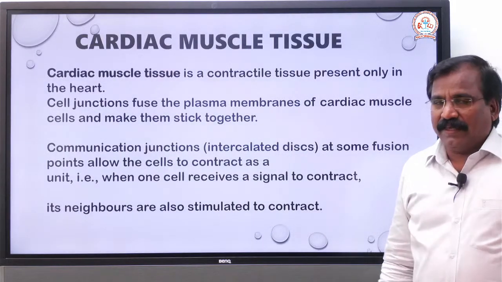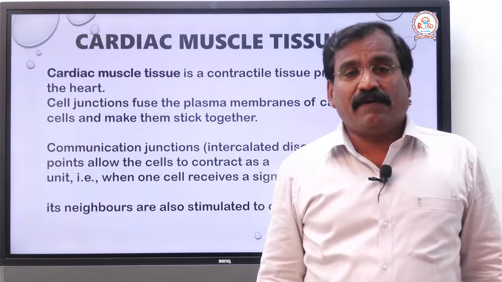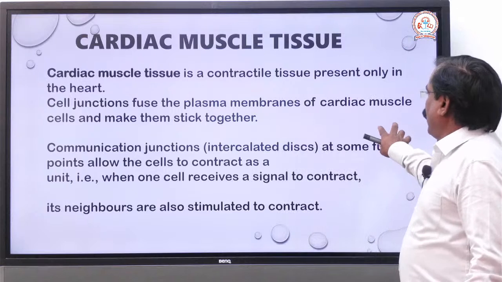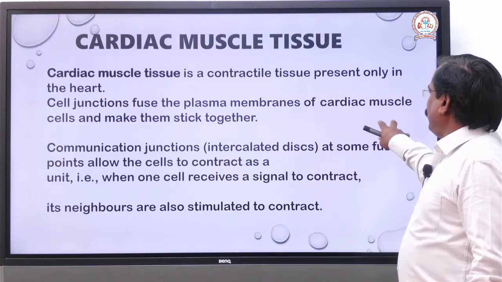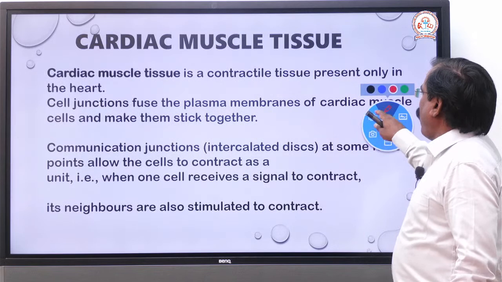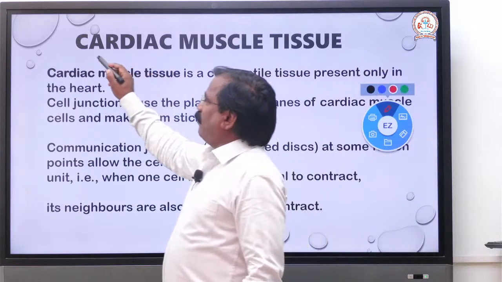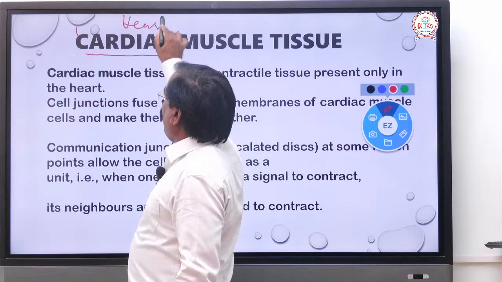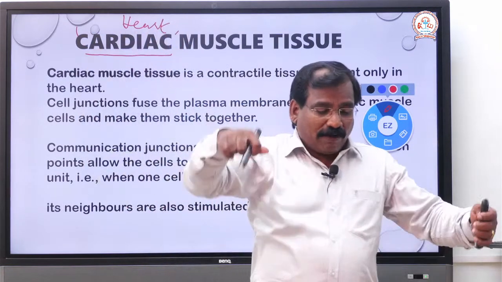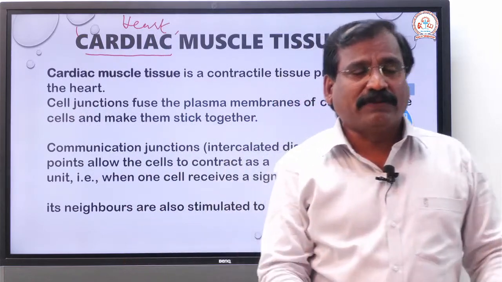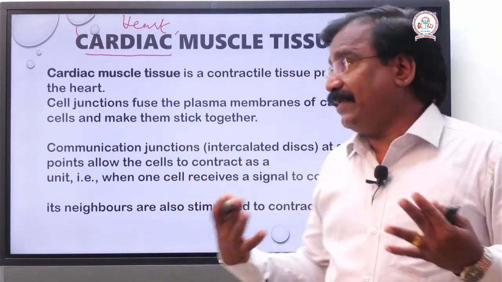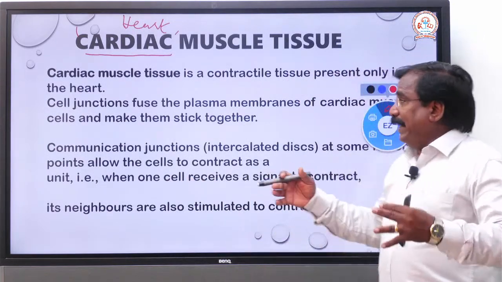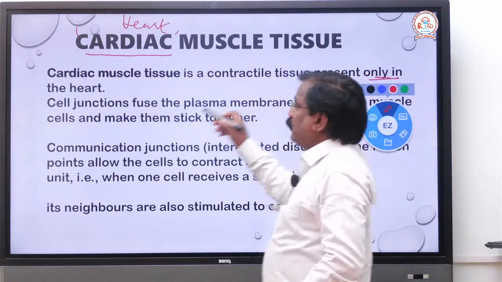And the next type is the cardiac muscle. This is very important. Why is it called cardiac? Cardio means heart. So this muscle is very particular. It is found only in the heart. That's why this is called cardiac muscle. This is the strongest muscle in the body. It is present only in the heart.